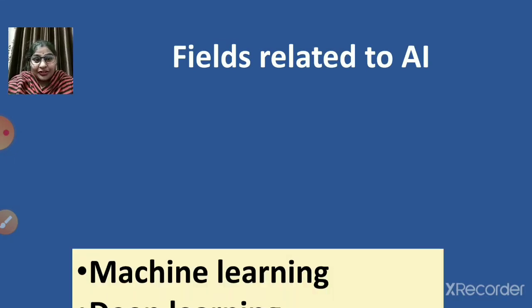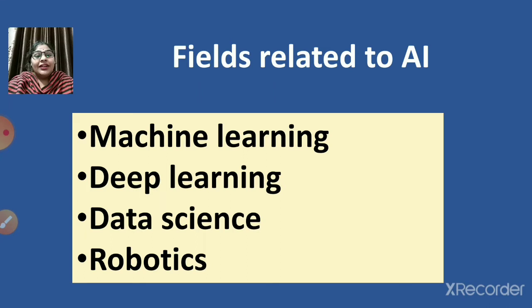So there are different fields related to AI, children. Among these are machine learning, deep learning, data science, and robotics. Many children think that machine learning is AI, deep learning is AI, or data science is AI. But children, these are different fields of AI. AI is closely related to all these fields, but this is not AI. These are the subsets of AI. Okay, these are all used to make AI.